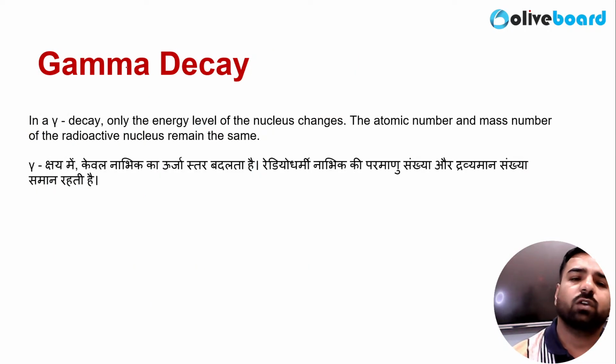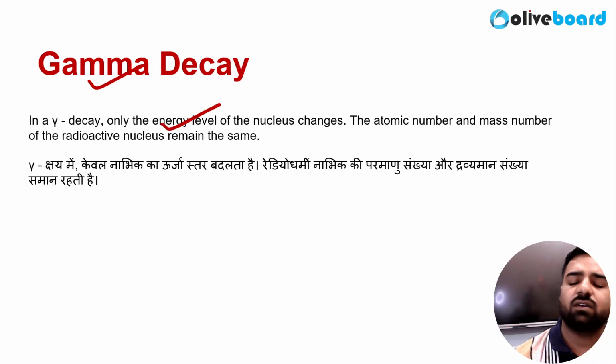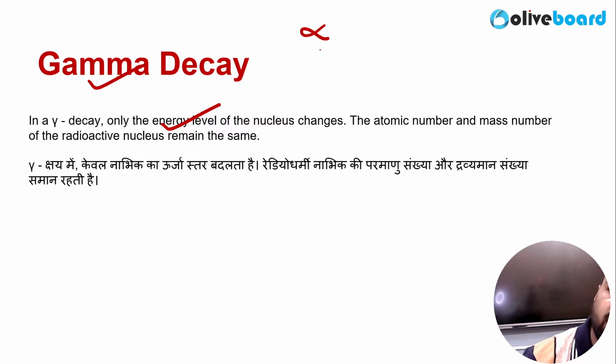Okay. What about gamma decay? So neither there will be any change in the mass number nor there would be any change in the atomic number. Here only and only energy level of the nucleus is going to change. So the atomic number and the mass number of the radioactive nucleus are going to remain same. And yes, that's about your gamma decay. So understood? So what's alpha decay, what's beta decay, and what's gamma decay? Guys, are all these three things clear?